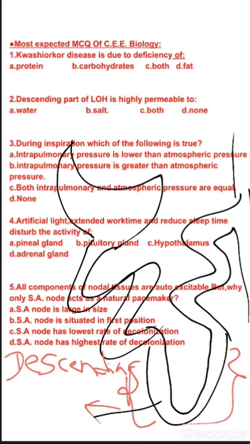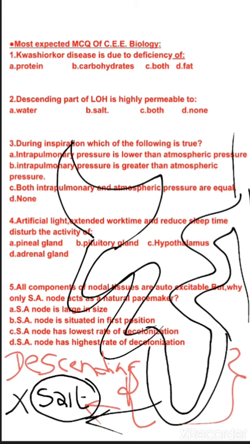This descending part of the loop of Henle is impermeable to salt, that is, salt cannot be absorbed in the descending part of the loop of Henle, but the descending part of the loop of Henle is highly permeable to water.